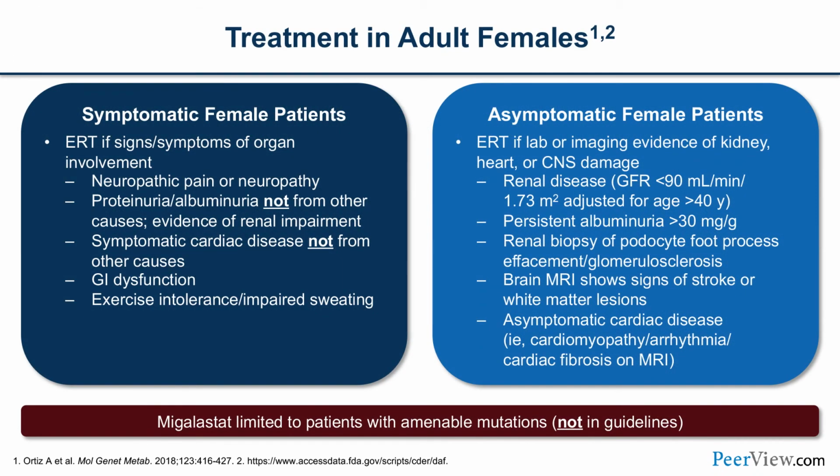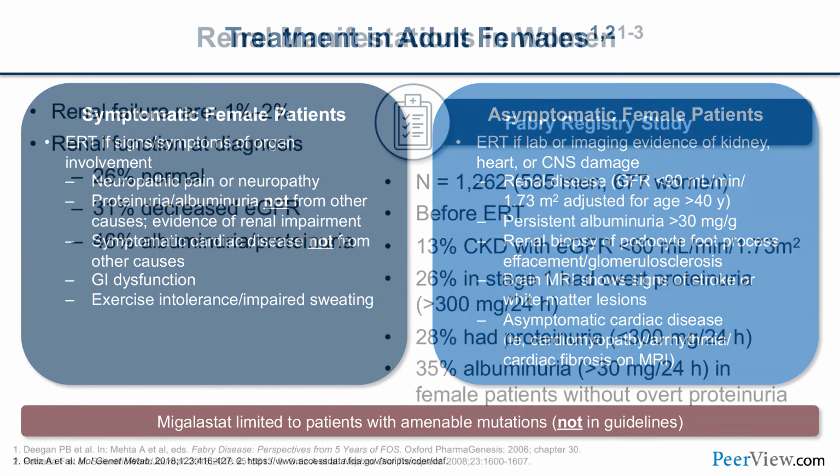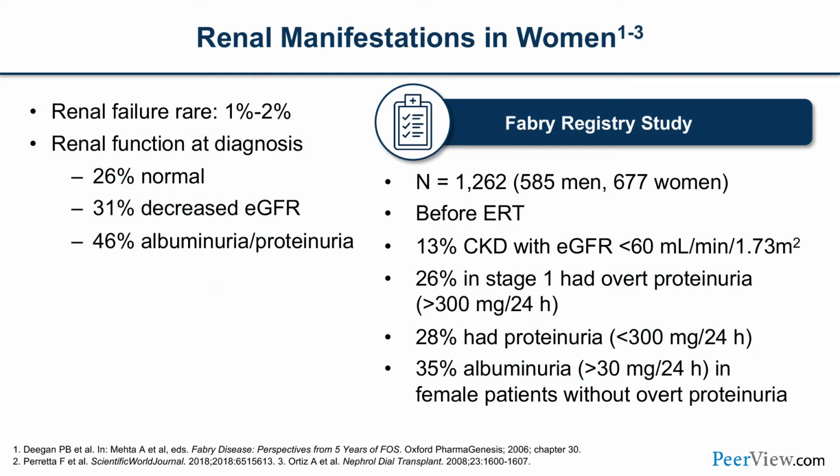Now, if we have a female that has a known mutation for Fabry disease, but is currently asymptomatic, then it's very important that we follow her very closely through our scheduled assessments. And if there's any evidence of organ involvement or signs and symptoms suggestive of Fabry disease, then enzyme replacement therapy or disease-specific treatment should be discussed with the patient. Now, let's look at some of the kidney manifestations in women. Renal failure tends to be less common, about 1 to 2%. Renal function at diagnosis, 26% have normal kidney function, 31% have decreased eGFR, and 46% have albuminuria or proteinuria.